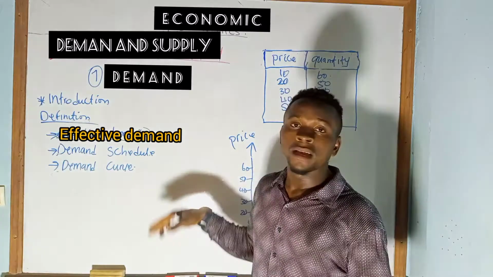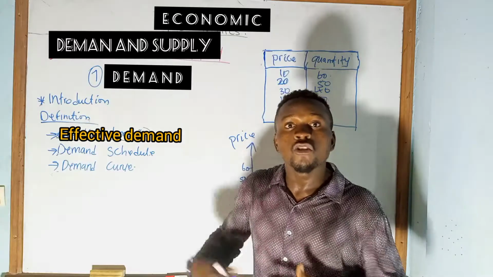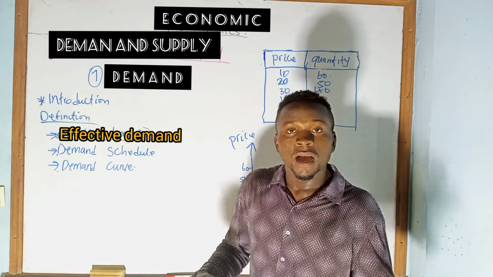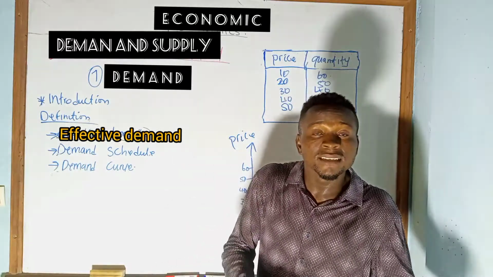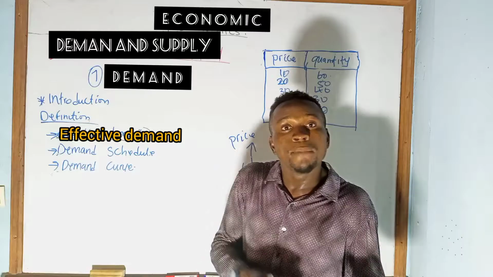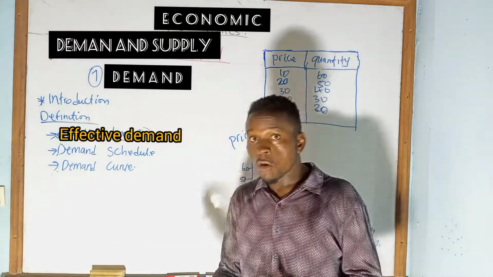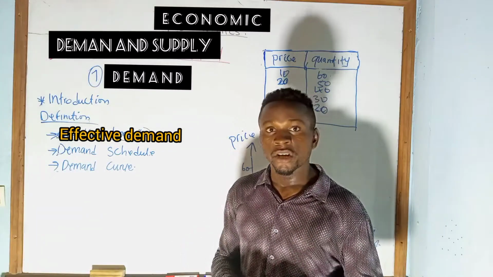So the demand definition is the quantity of goods consumers are willing and able to buy at a given price and time, and it must be backed by effective demand. Effective demand is a demand which is backed by the ability and willingness to pay for the product or commodity. Then you have the right definition for demand.